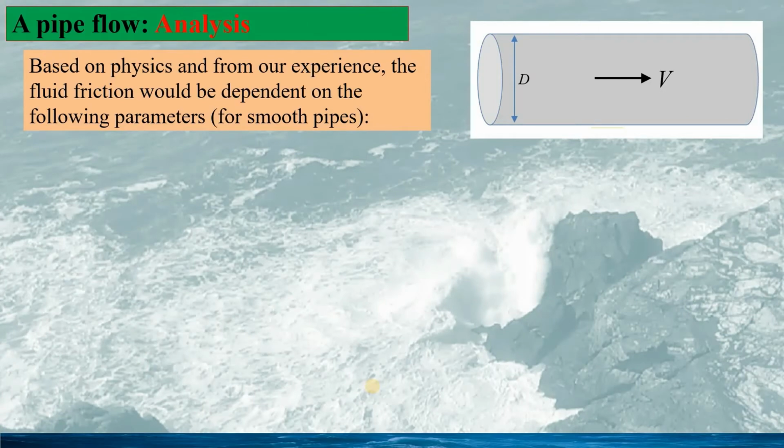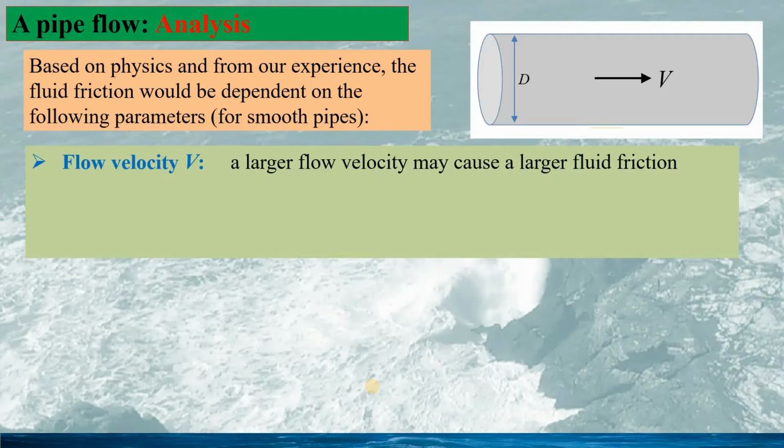Here, we would like to make an analysis based on the physics and from experience. So the fluid friction would be dependent on the following parameters. Here the pipe is assumed smooth, for simplifying the problem. The fluid friction would be dependent on the fluid velocity v.